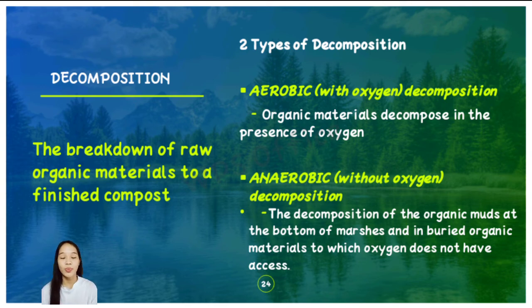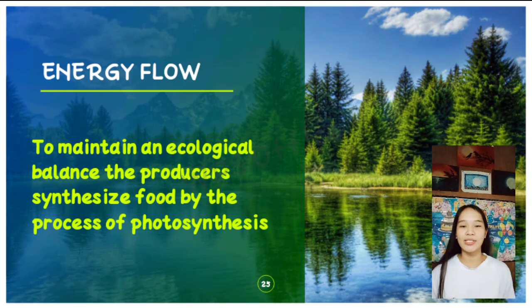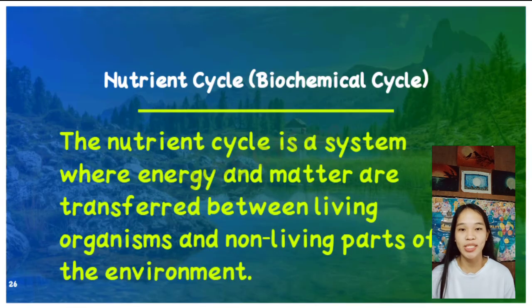Anaerobic decomposition is without oxygen. Anaerobic decomposition is the decomposition of organic matter at the bottom of marshes and in buried organic materials to which oxygen does not have access. Anaerobic decomposition takes place in nature. The next component was the energy flow. Energy flow is to maintain the ecological balance, where the producer synthesizes food by the process of photosynthesis. So energy flow is important as it is the controller to maintain the ecological balance.